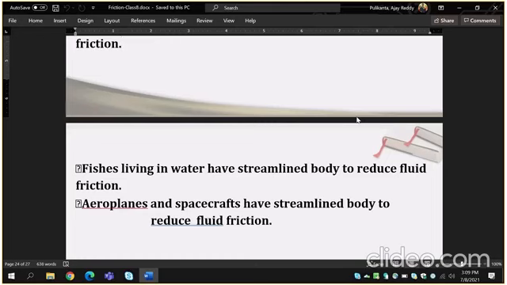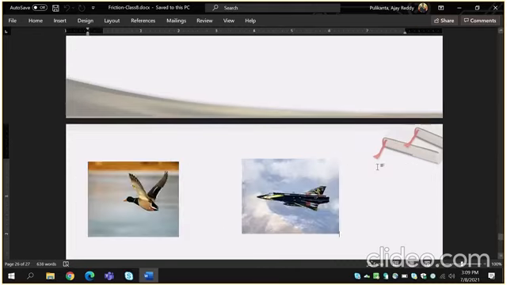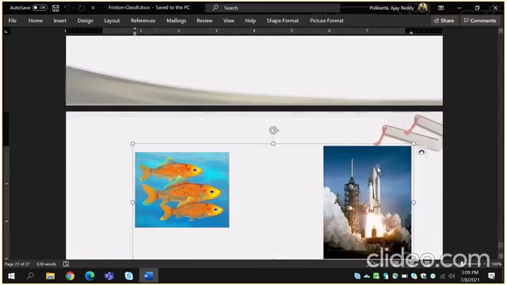Aeroplanes move in gas state. Fishes living in water, that is liquid state. Birds flying is also gas state. These are the children.